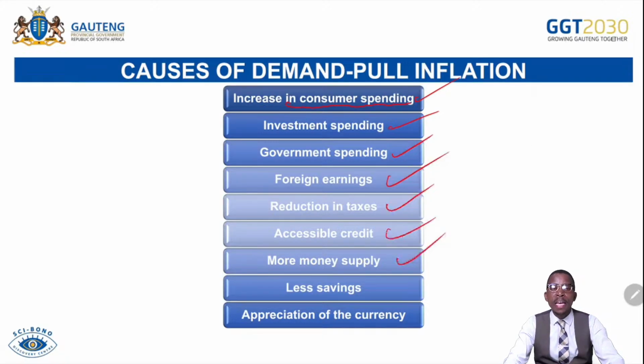More money supply. If the Reserve Bank intervenes by decreasing the repo rate, decreasing credit reserves, buying bonds from the open market and relaxing moral persuasion, that will simply tell you that there will be more money supply. As there is more money supply in the economy, consumers are always tempted to spend. They will spend money by demanding excessively more goods and services, only to find that those goods are not available. Why am I saying they're not available? Our market is unable to meet the demand. They have supply constraints. If they have supply challenges, they cannot afford to produce goods that are demanded by our consumers. For that reason, that can cause the demand pull inflation.